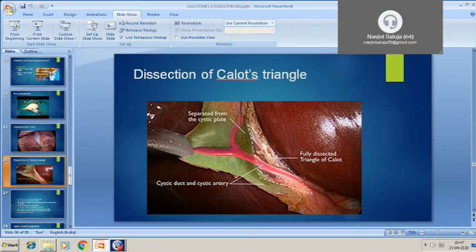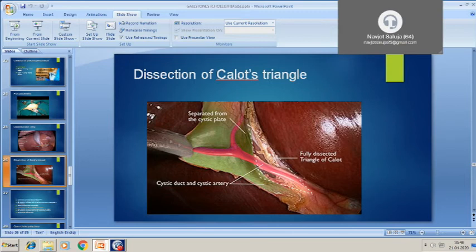So as I said, the Callot's triangle dissection is very important. We can see this is the cystic duct, this is the inferior border of the liver, and this is the hepatic duct. First the dissection is done in the Callot's triangle, and the cystic duct and cystic artery are carefully demarcated, and the peritoneum overlying the cystic duct is removed. So we can skeletonize the cystic duct and cystic artery.